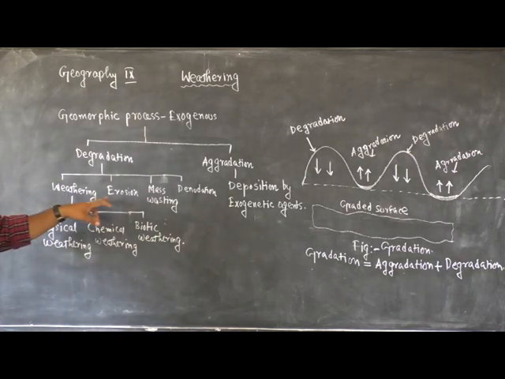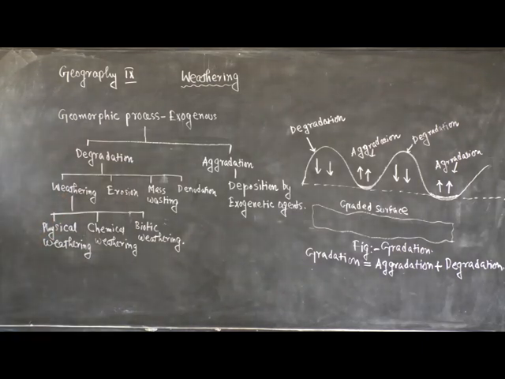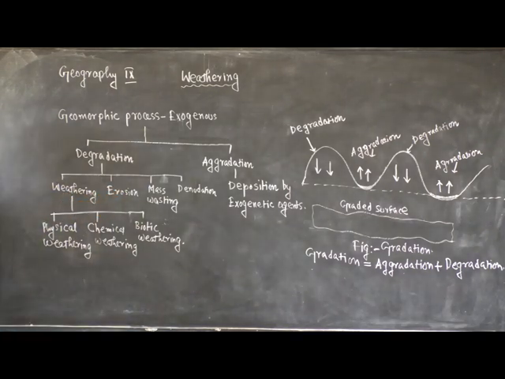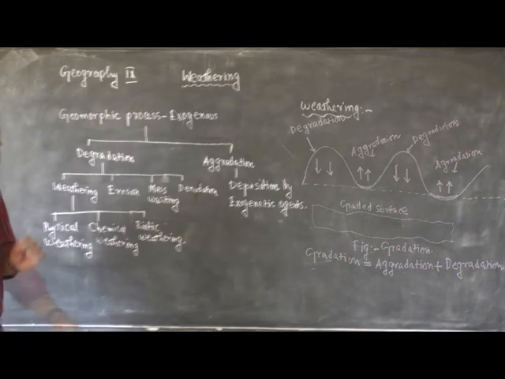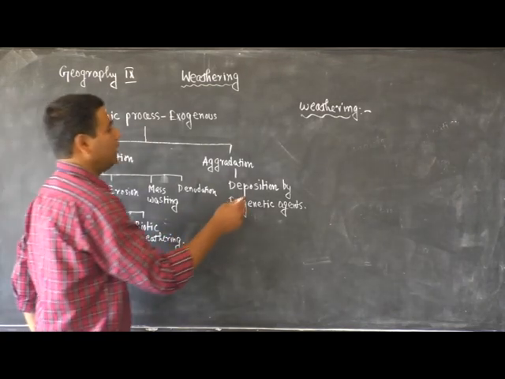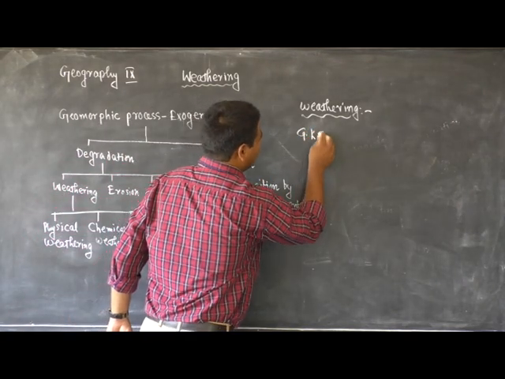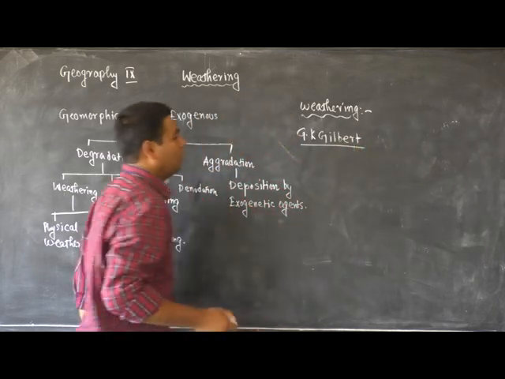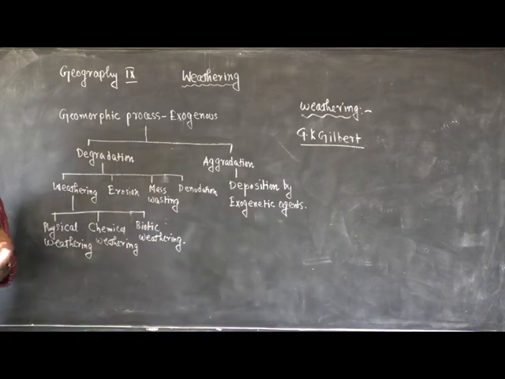Here, weathering, erosion, mass wasting and transportation. These four are the important degradational exogenetic processes, because these four processes are mainly responsible for the decrease of the altitude of the land surface. At first, I discuss weathering. The term weathering was first coined by G.K. Gilbert.